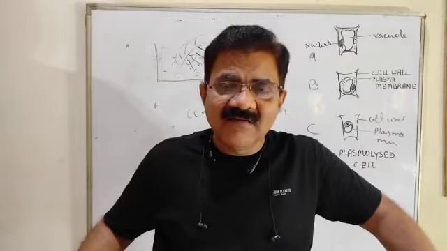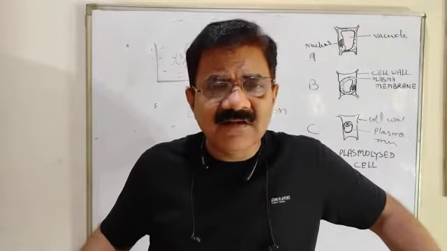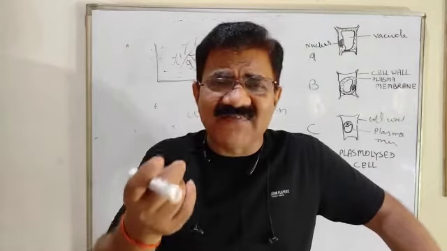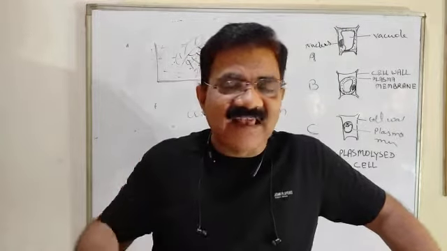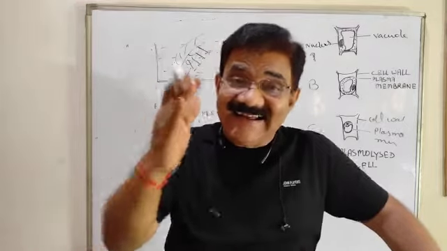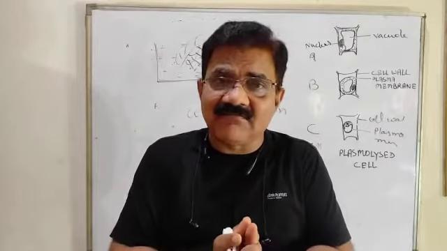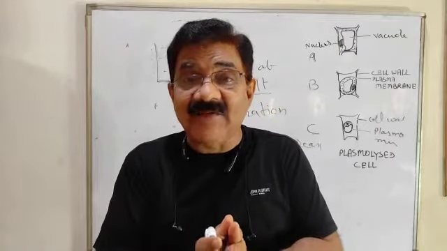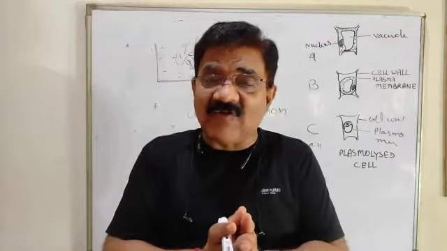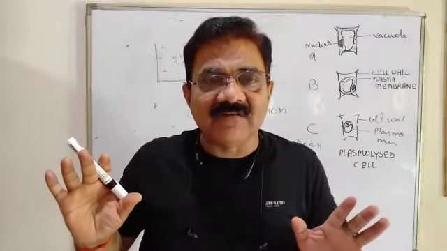Why? Yes, less water is there in the cell. If less water is there in the cell, it will not remain turgid. It will become flaccid, and it arises because during daytime or afternoon the rate of transpiration is higher than the rate of absorption.